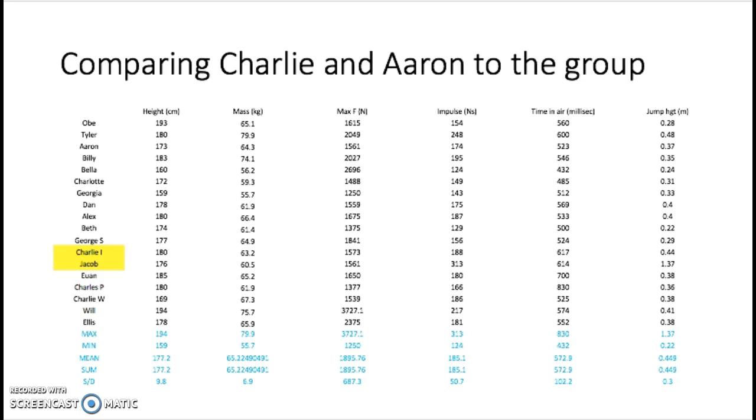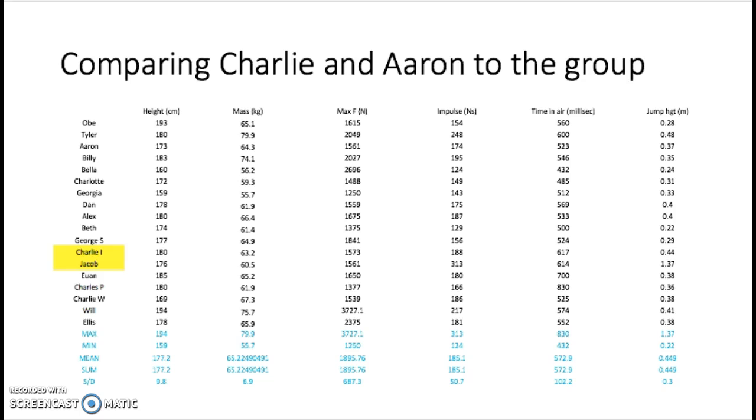Charlie and Aaron are both below the group average, but Will's data seems to be an anomaly, which will affect the average of the entire group, because it is very different to all the other data. Charlie has a larger force, and this could be a reason why Charlie had more time in the air.